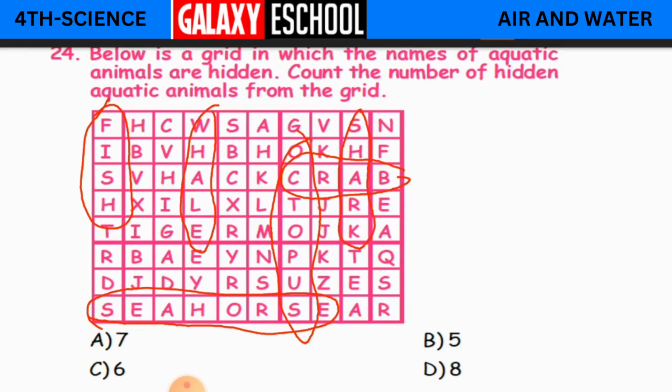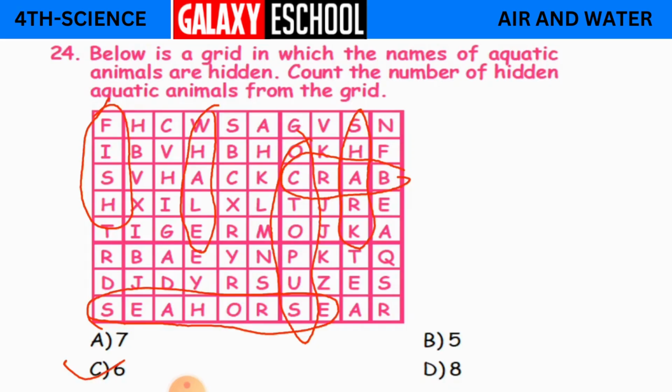So how many we got? 1, 2, 3, 4, 5 and 6. So we have got 6 sea animals, that is aquatic animals, from this grid.